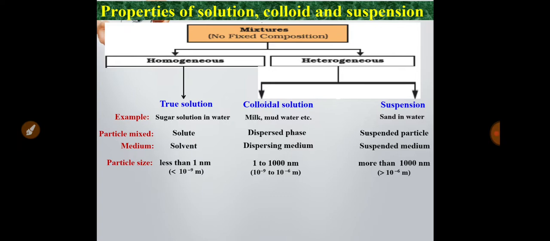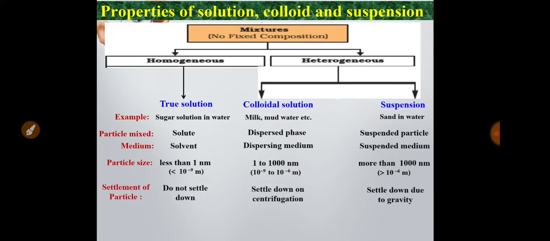For colloidal solution, the particle size is in between 1 to 1000 nanometer. That means 10 to the minus 9 meter to 10 to the minus 6 meter. In between this, the particle size is present. And in suspension, the particle size is more than 1000 nanometer. That means more than 10 to the minus 6 meter. These are the basic differences between these three.